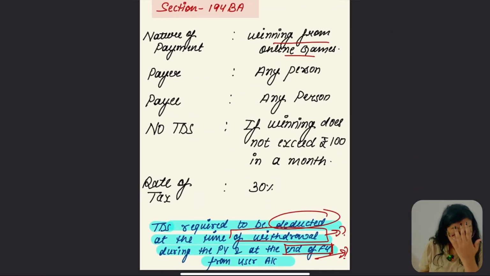Let's go back. This section is about the winnings from online games. The payer is any person. No TDS is going to be deductible if the amount does not exceed 100 rupees per month. It is taxable at the rate of 30%. Hope this was clear. Now, when is TDS going to be deductible? This is one of the questions.